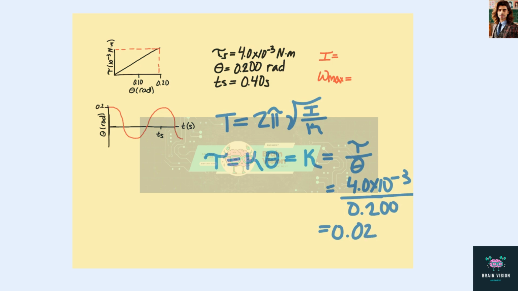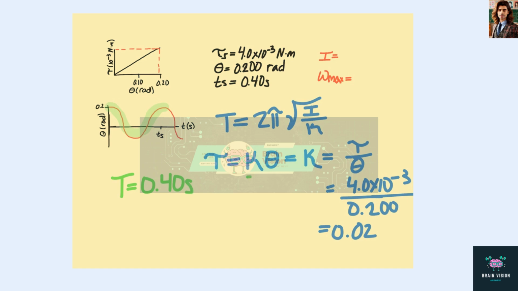Now we also need to figure out what our period is. If we look at the graph here, we see that TS is the length of one full period. So in reality, our period is going to be 0.40 seconds.